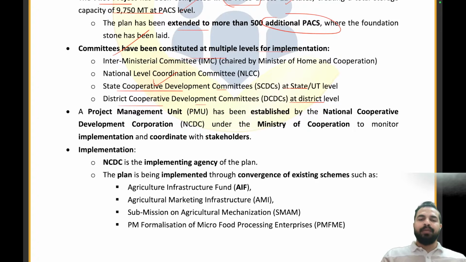A project management unit has been established by the National Cooperative Development Corporation under the Ministry of Cooperation to monitor the implementation and coordinate with the stakeholders. So the project management unit has been established by the National Cooperative Development Corporation, my dear friends.